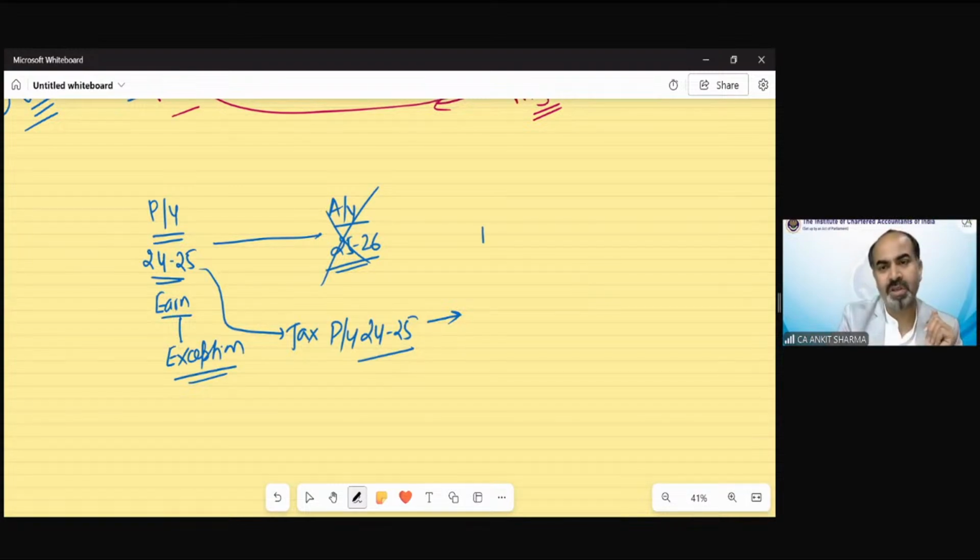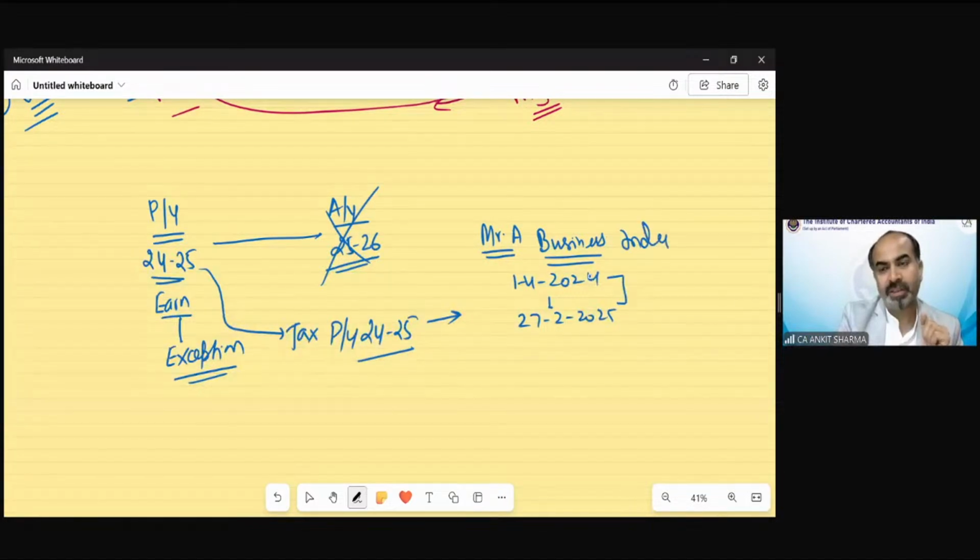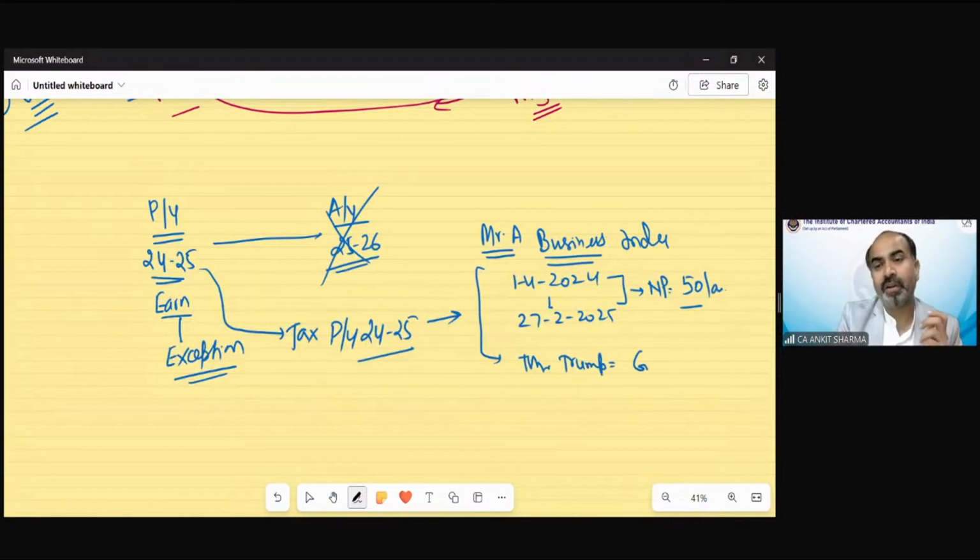For example, suppose there is Mr. A who is doing business. From 1st April 2024 till 27th February 2025, he ran his business in India. Suppose till this date the net profit is 50 lakh rupees. Now he got an opportunity to shift outside India, like you have seen Mr. Trump going to issue the gold card.